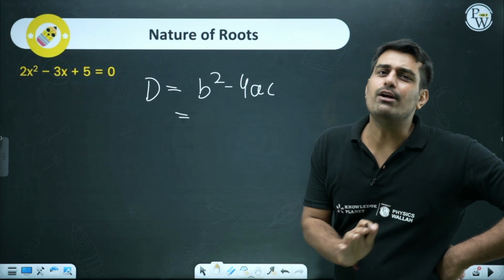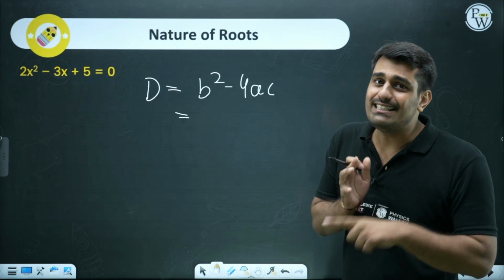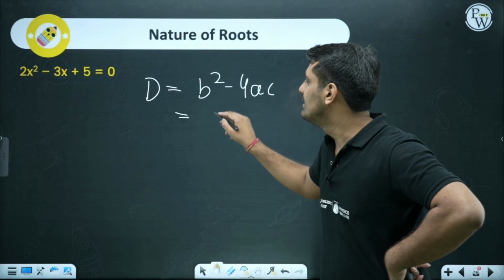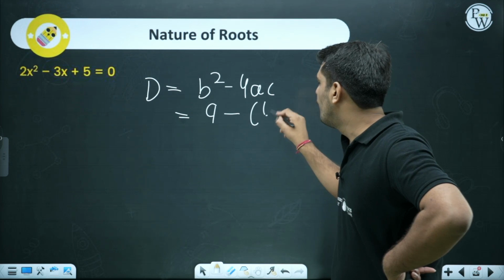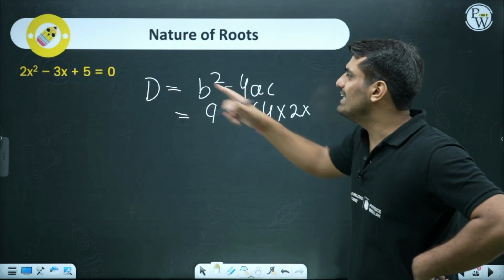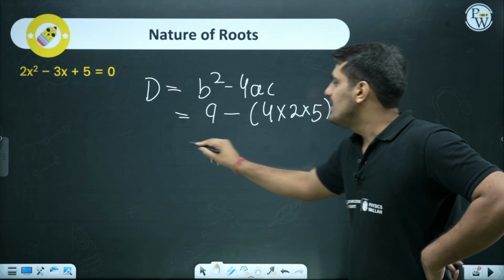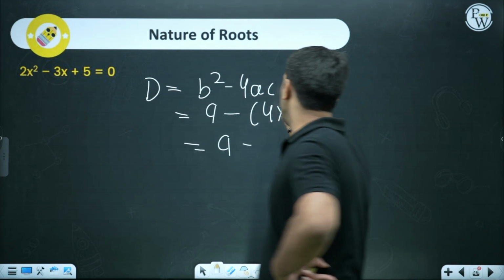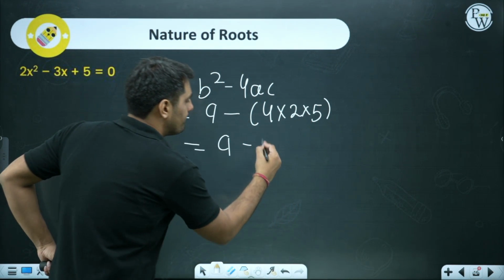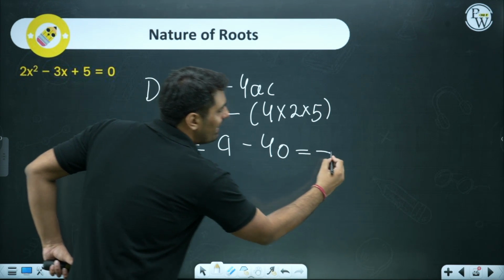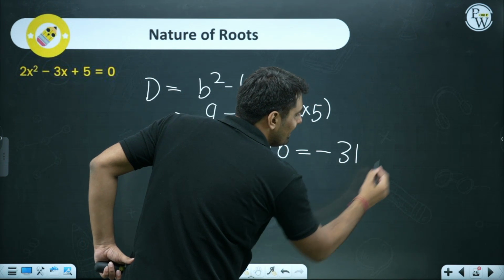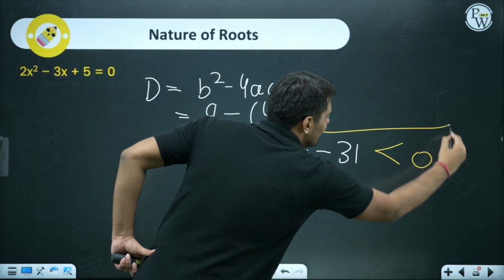I hope you have already noted down the values of a, b and c in your notebook. When you put in the values, b square, 3 square is 9, minus 4 into the value of a, which is 2, and the value of c is 5. 9 minus 4 into 10. 2 into 5 is 10. 4 into 10 is 40. What happens? Minus 31. A value which is less than 0.